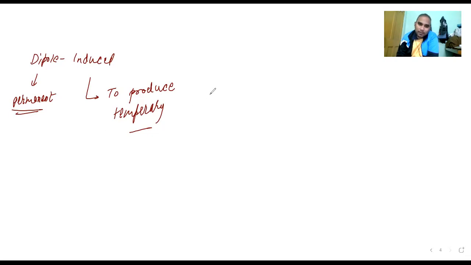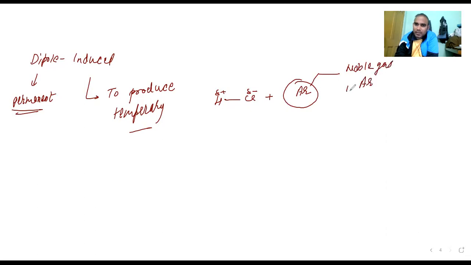Now see, one molecule is there, suppose I have HCl. This is partial positive, partial negative, that is permanent. It is electronegative, electropositive. Now I am taking here, suppose, argon. Argon is a noble gas. Argon is 18, that is 2, 8, 8. Octet is there, which means it is not going to participate in any type of bonding.